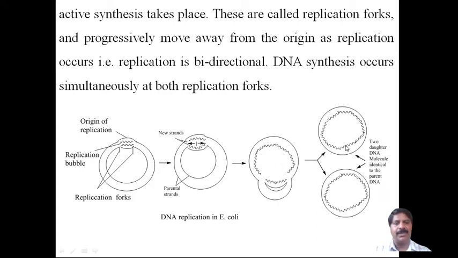This is the replication that occurs in E. coli, a bacterium in which DNA replication takes place using two forks. There is a continuous leading strand and a lagging strand, and lastly two daughter DNA molecules are produced with identical character to the parent DNA.